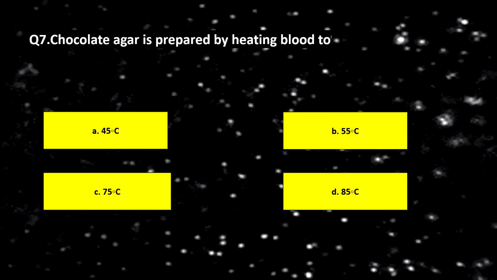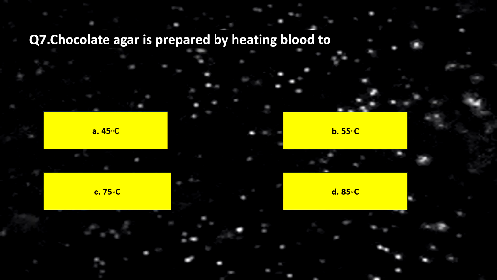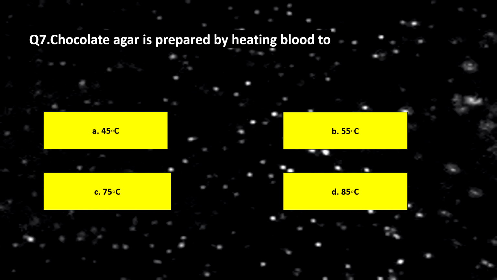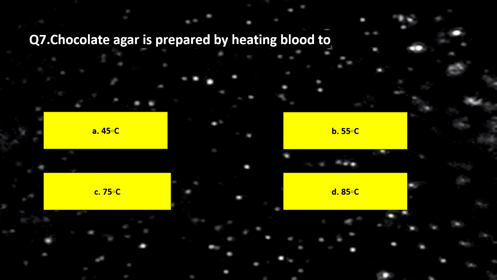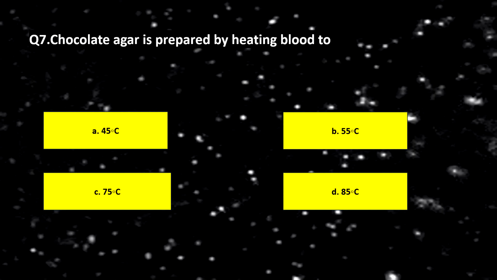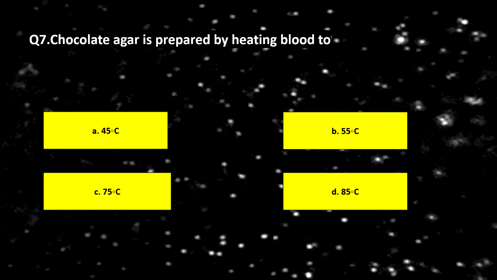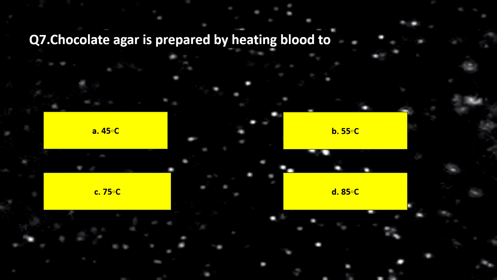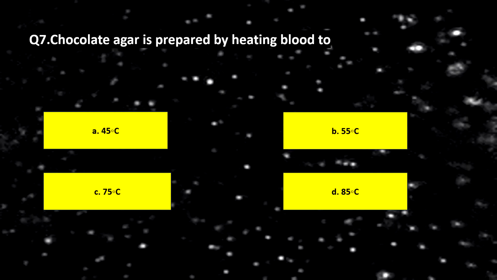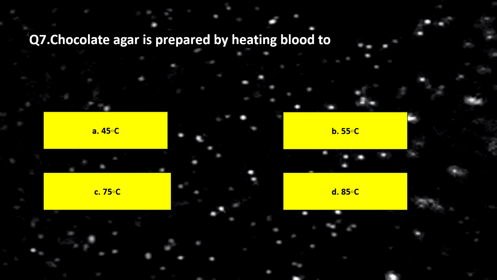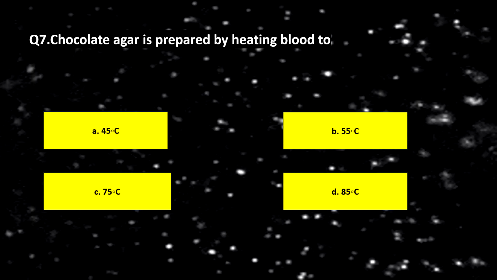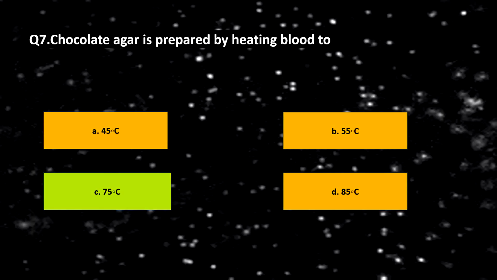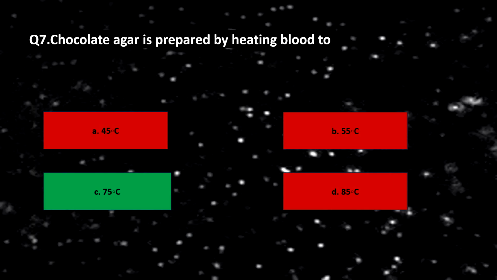Coming to question number 7, chocolate agar is prepared by heating blood to option A 45 degrees centigrade, option B 55 degrees centigrade, option C 75 degrees centigrade, option D 85 degrees centigrade. And the correct answer is option C, 75 degrees centigrade.